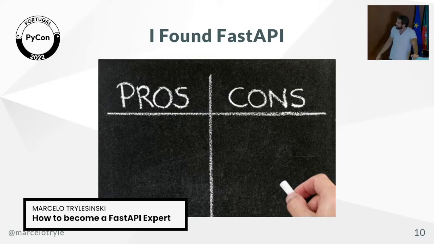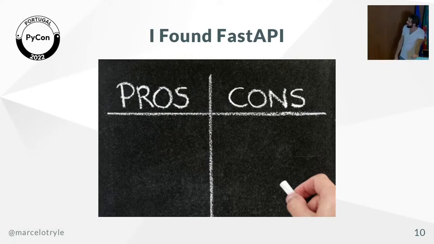I mean, it was cool, but we had huge problems with data validation. And when I was doing the pros and cons list of both frameworks, Django and Flask, I was quite excited, so I created a list. This makes sense. And then I found out about FastAPI. Basically, the framework had a lot of pros at the time, and I chose to propose this to my boss, which was quite good.